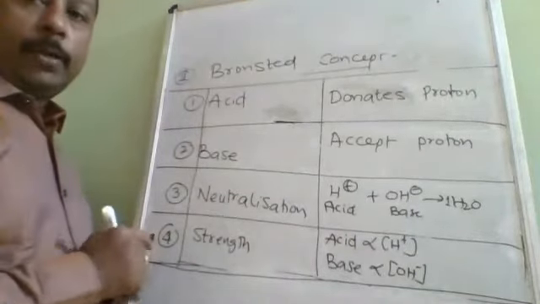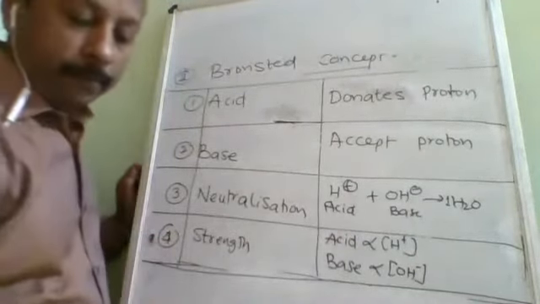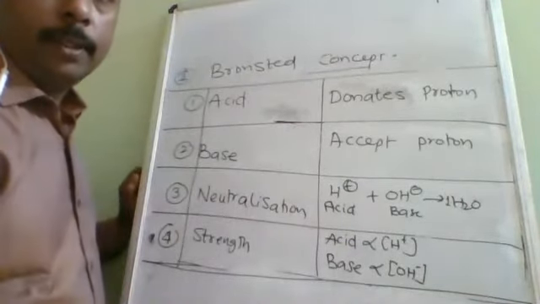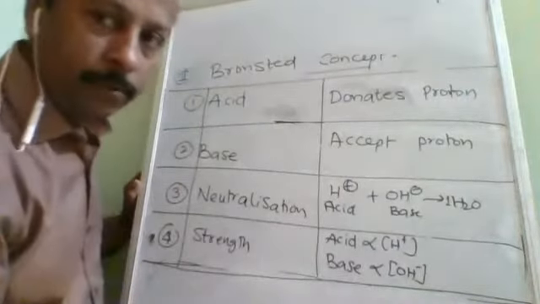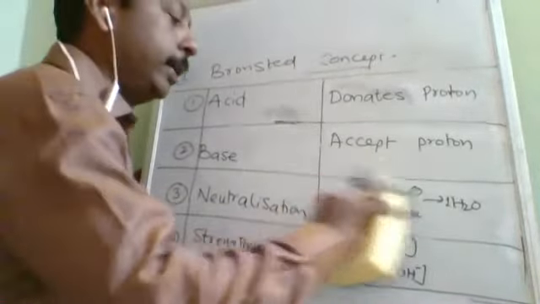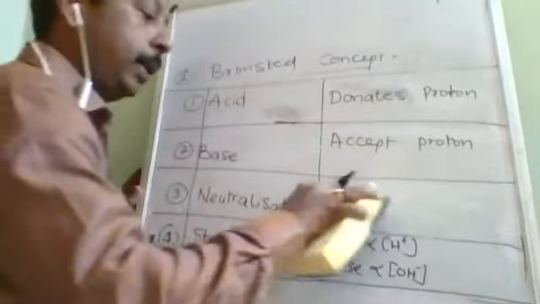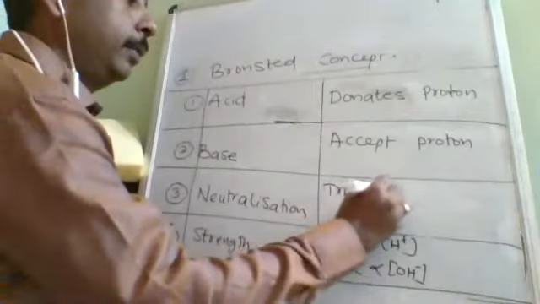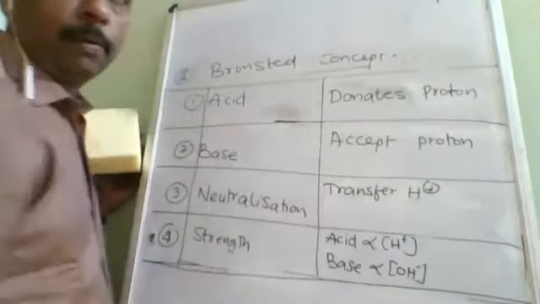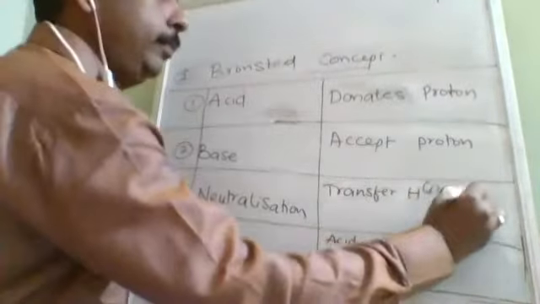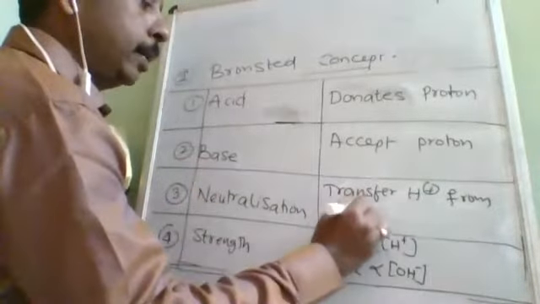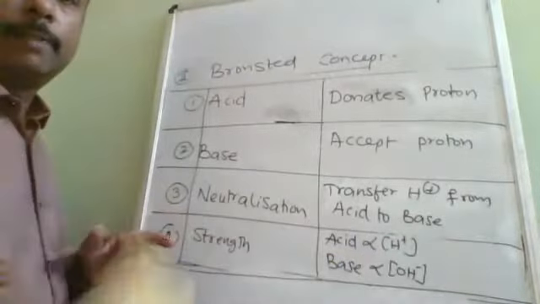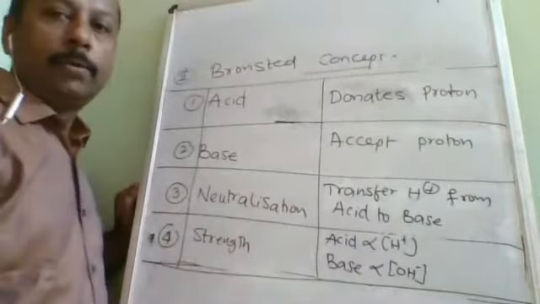Now, next, neutralization. There it was the formation of what? Water, but it is not so. Here, acid-base neutralization means just a transfer. It is just a transfer of what? Transfer of H plus from acid to base. Transfer of H plus from acid to base is neutralization.